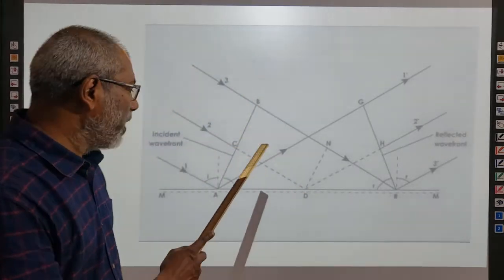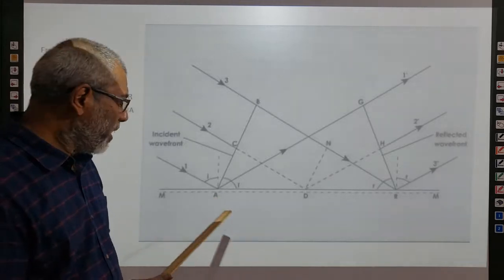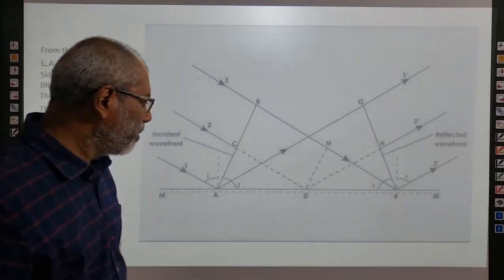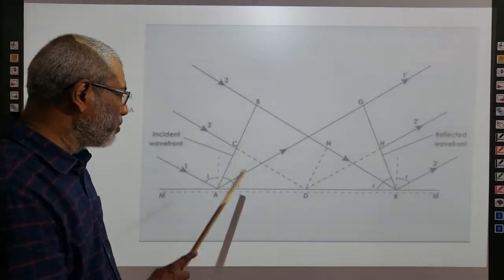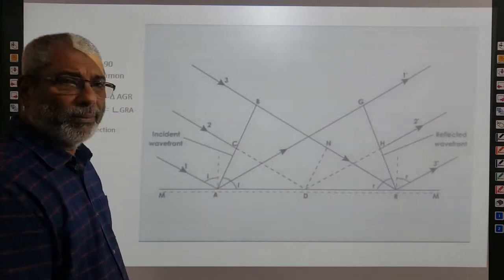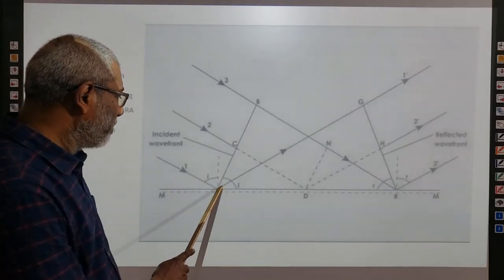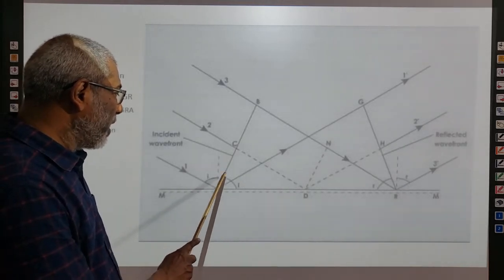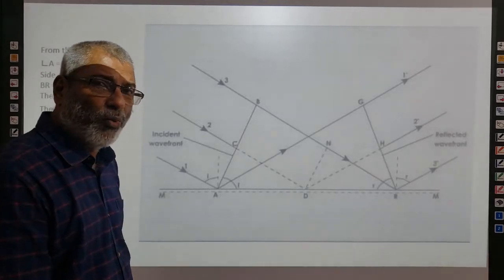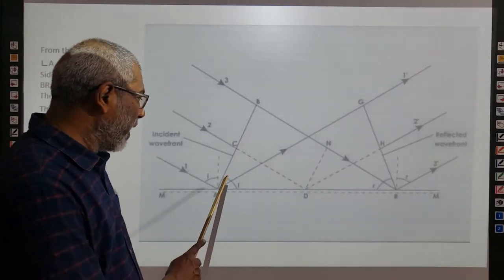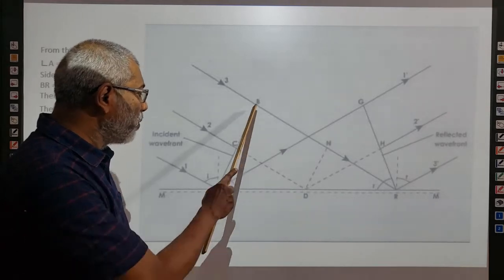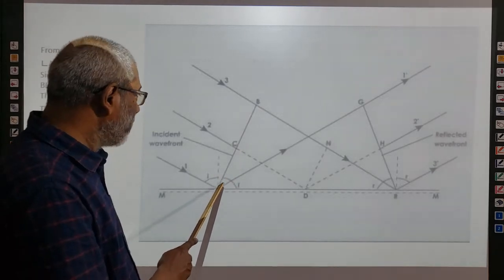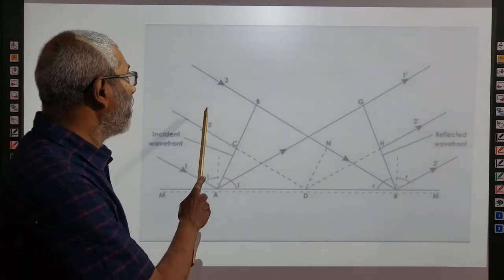In this case, I am taking a plane wavefront. See, AB is a plane wavefront incident on a mirror. M dash is a mirror. On the mirror surface, a plane wavefront is incident at an angle I. In terms of ray of light, this is a ray of light, this is a normal, and this is I. This I and this I both are same. In terms of wavefront, the angle of incidence is the angle between the wavefront and the reflecting surface. This is a plane wavefront, and the corresponding rays are shown here as 1, 2, and 3.